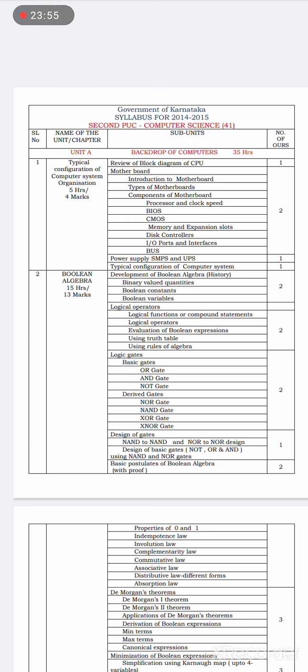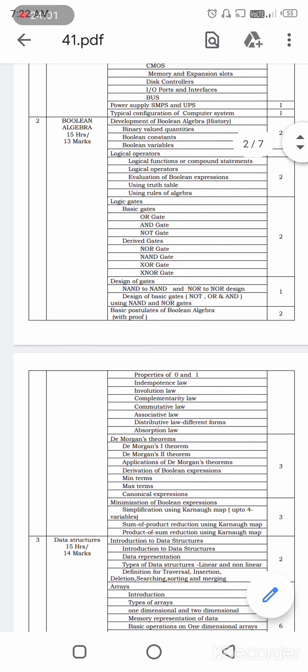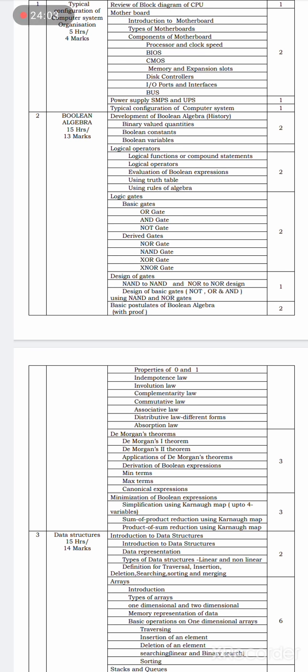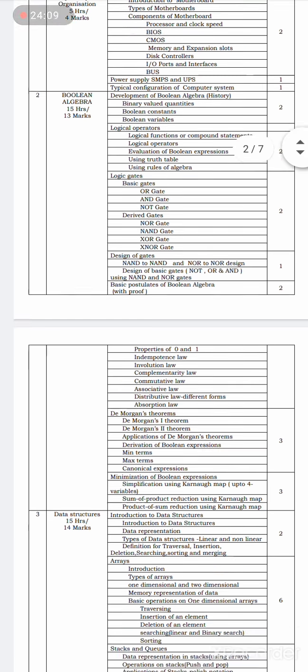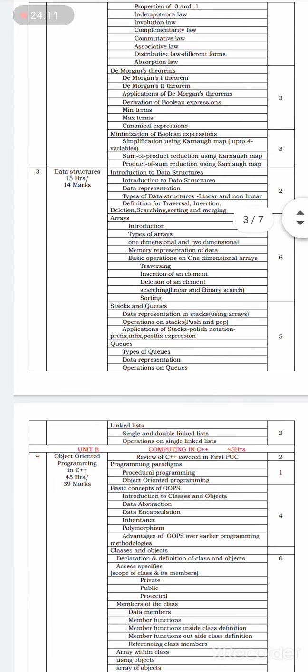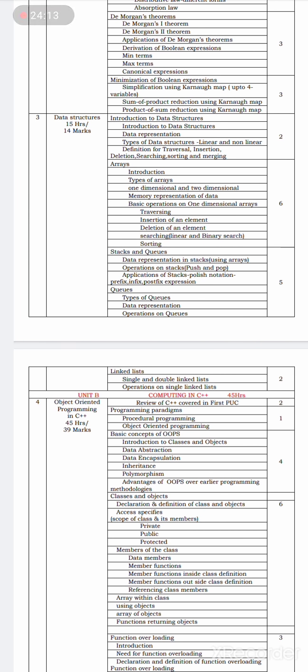and computer system organization. It has 4 marks of weightage. The second chapter has 13 marks of weightage, that is Boolean algebra. In the third chapter of the same unit, it has 14 marks of weightage.